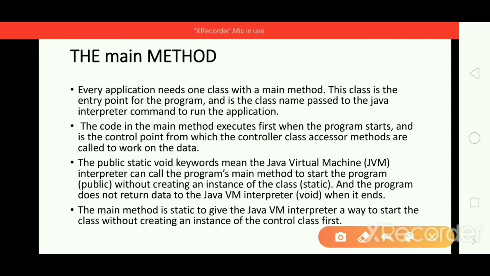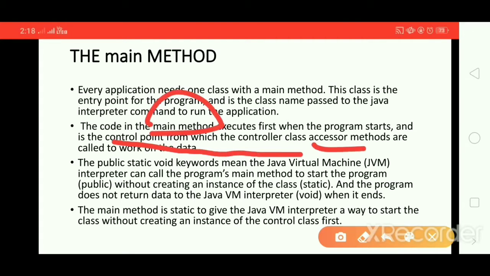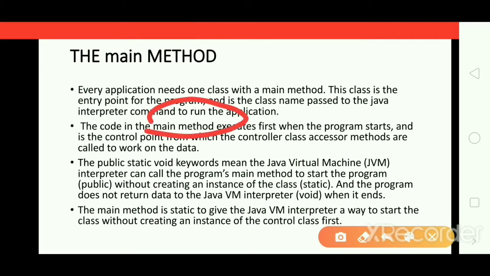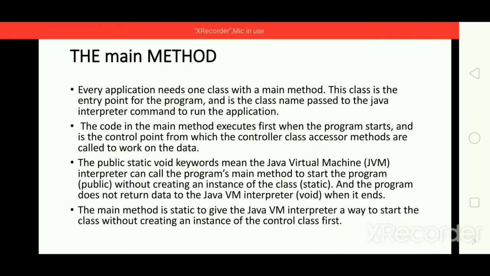The code in the main method executes first when the program starts. When your program starts, the code which lies inside the main method executes first, and this is the control point from which the controller class's accessor methods are called to work on the data. With the help of this class, accessor methods are called to work on the data of your program. That is why it acts like a controller.